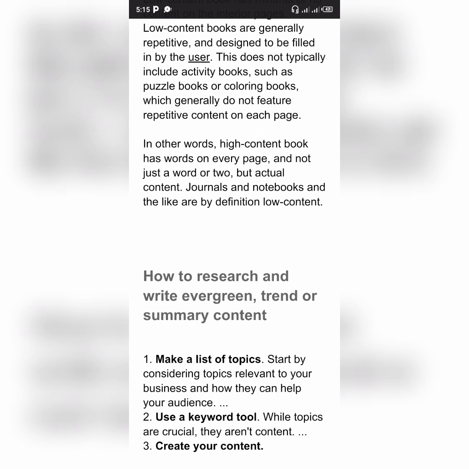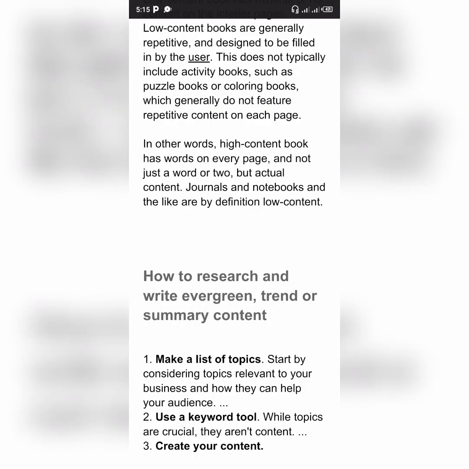And first thing is to make a list of topics. You can just sit down and create a topic or a title from yourself, and after that you use a keyword tool to find your keywords, and that is one of the major things before you start publishing on Amazon KDP. And after that, then you create your content, create quality content.